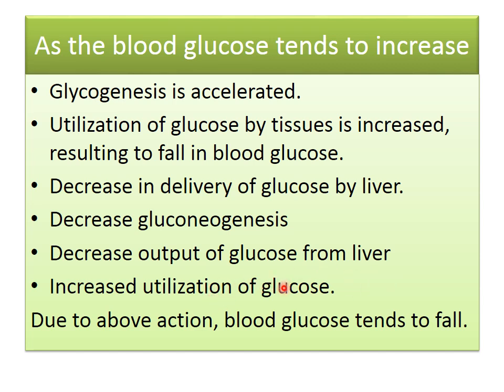Increased utilization of glucose. All these actions will ultimately lead to a fall in glucose level. So the increased glucose level is maintained by all these processes, which tend to decrease the blood glucose level.